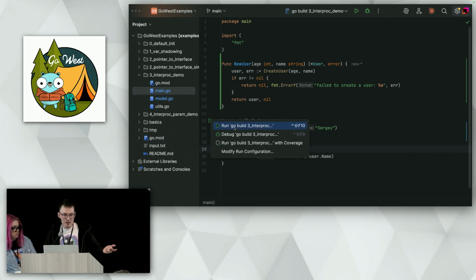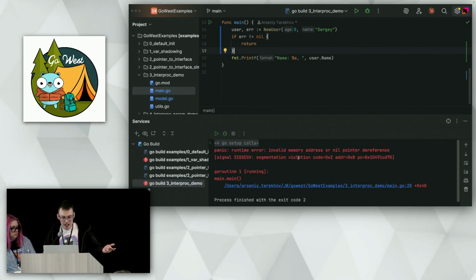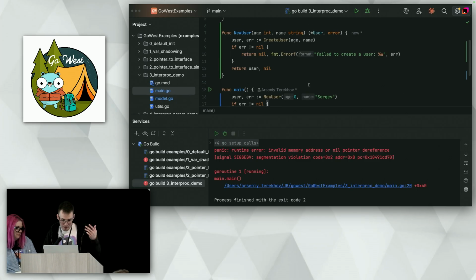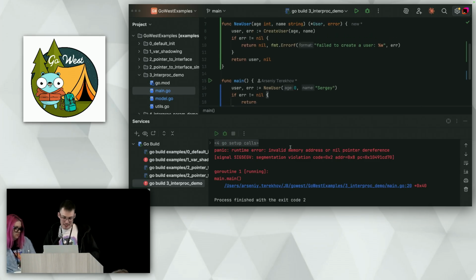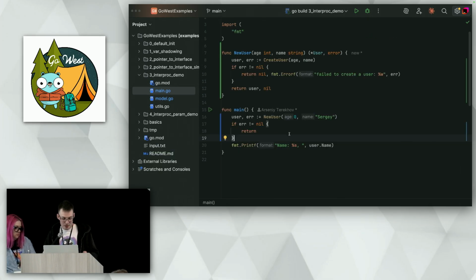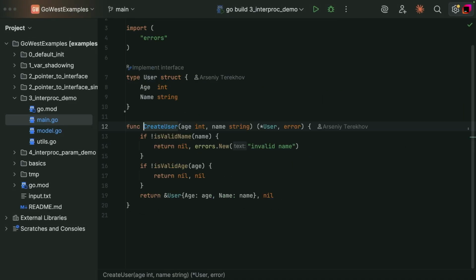Actually, let's try. Nobody knows, right? Yes, we can get a panic here, even in this code that is correct. Believe me, this code is correct. And to understand what is going on, we need to dig deeper once again and take a look at the body of create user. And only now we can spot the original issue, the root cause of the issue.